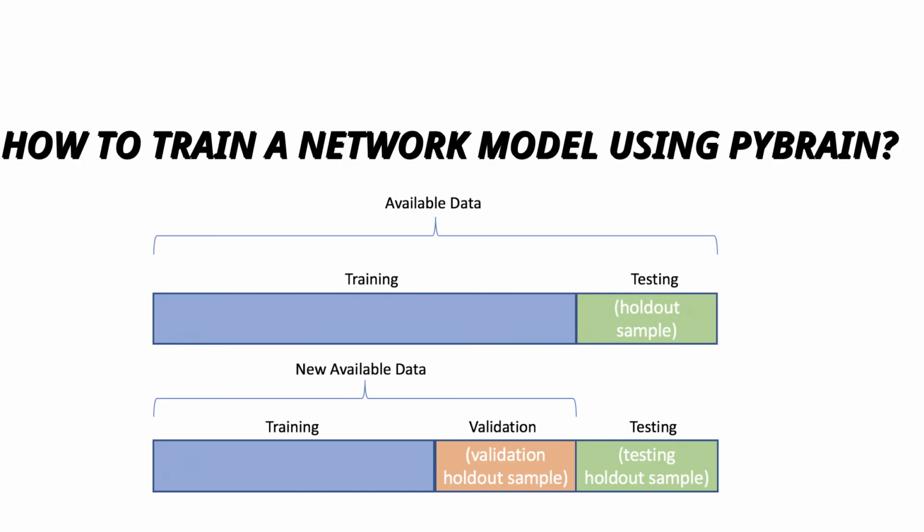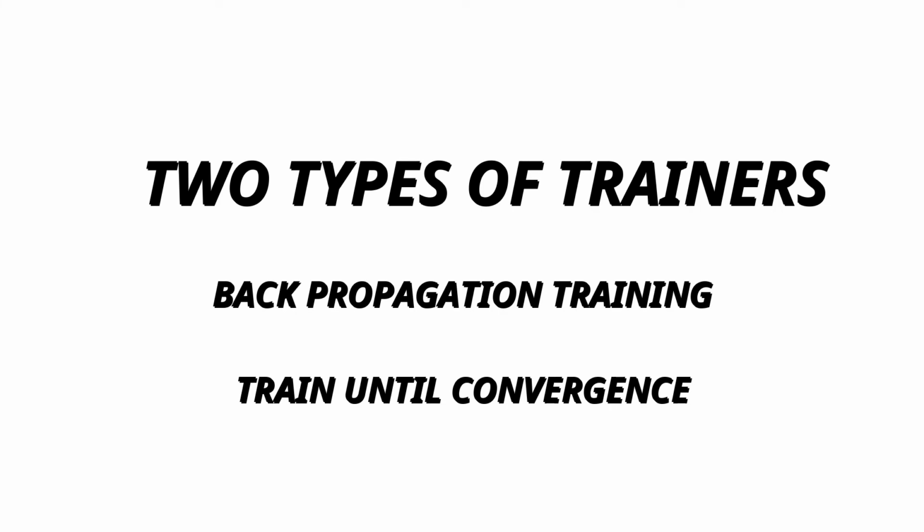The most important step in the PyBrain module is how to train a network model using PyBrain. When we create a network model, it gets trained based on the training data that we give it. Whether the network is trained properly depends upon the prediction of test data tested on that network. The most important concept in PyBrain training is the use of the backprop trainer and train until convergence. There are two types of trainers available in PyBrain. The first one is the backprop trainer and the second one is train until convergence. So let's see about them.